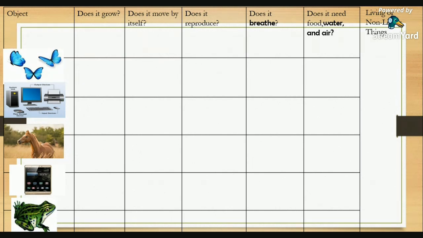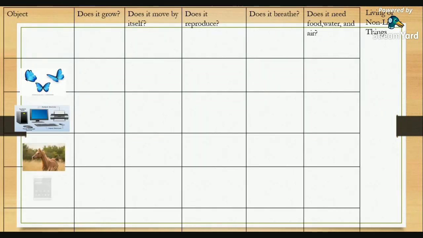Are you done? No, not yet. Okay, continue. Okay, so time's up. So let's check your work. So I have here another table. So let's check your work. Okay, so let's proceed to object number 1.